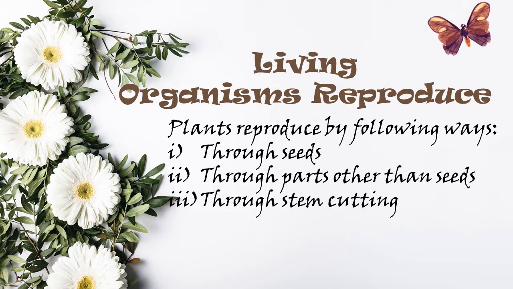Plants also reproduce in many ways. Some plants produce seeds which, on getting favorable conditions, grow into a new plant. Some plants can grow from other parts as well. Plants also reproduce through cuttings. A small cutting of the stem of a rose can grow into a complete plant.